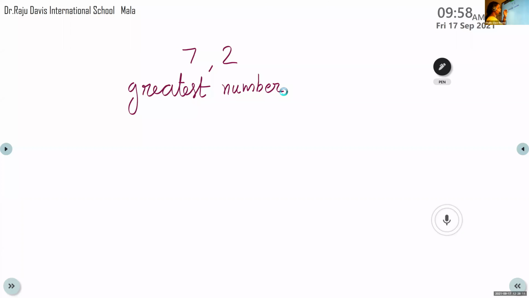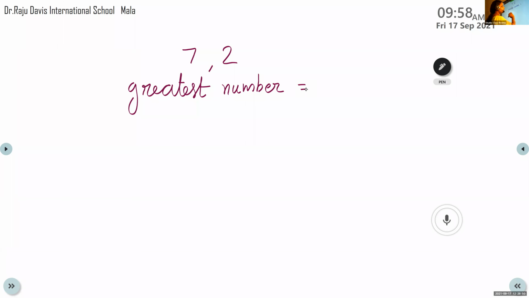Can anyone tell, without knowing the steps, using the 7 and 2 how we can make the biggest number? It's 72. No need to know the steps and all, it's very simple. It's 72. And the smallest? 27. Very good. Now, those who didn't understand, please listen to ma'am. We are going to form the greatest number using 7 and 2. How will we form the greatest number?